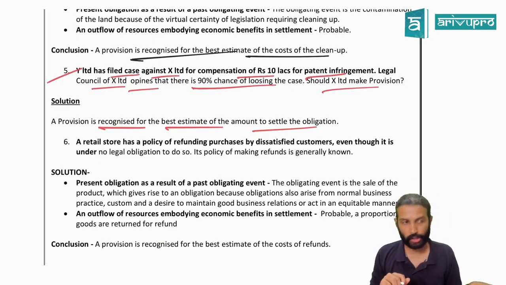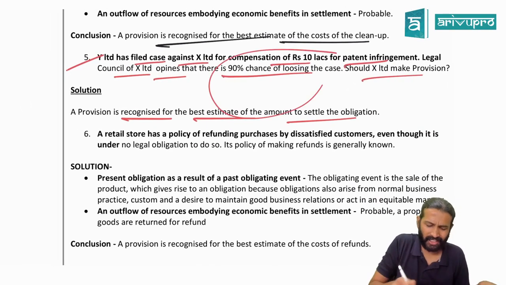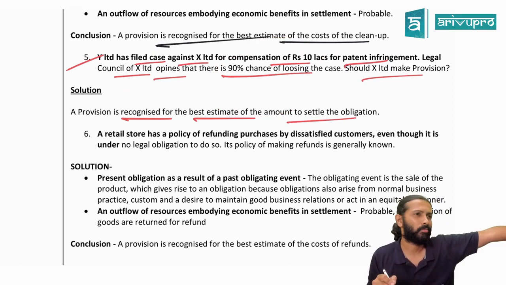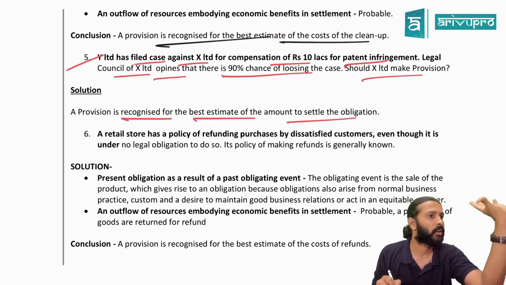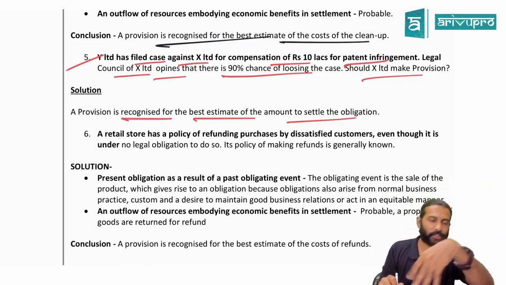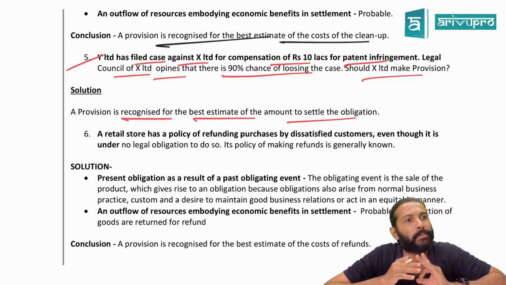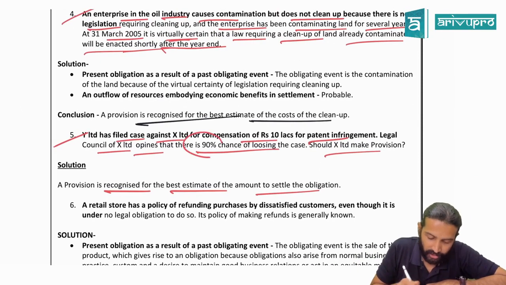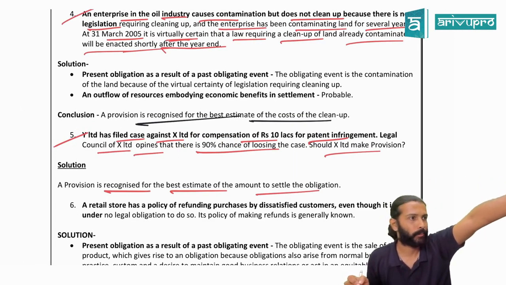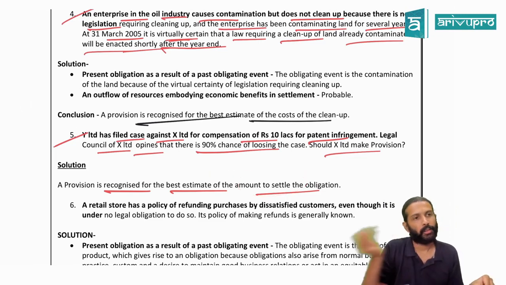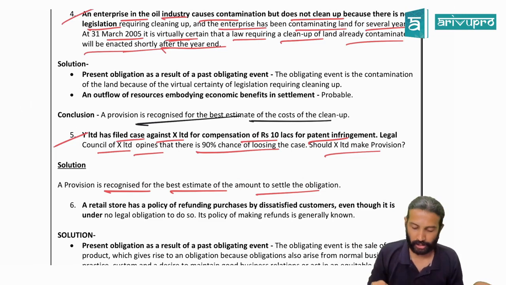Understood? Others also. Can I go for the 6th case study then? Okay, here there is nothing, no sir. This is very simple now. You got the answer how to write also. First para, what will you write, sir? In fact, you'll write the definition of provision. Second, in the present case, X Limited has a probable obligation. Why? Because the lawyer says there is a 90% chance of losing the case. Hence, it is a probable obligation. Then finally, you will conclude that X Limited should make the provision for the best estimated amount to settle that obligation. That's all you need to write.